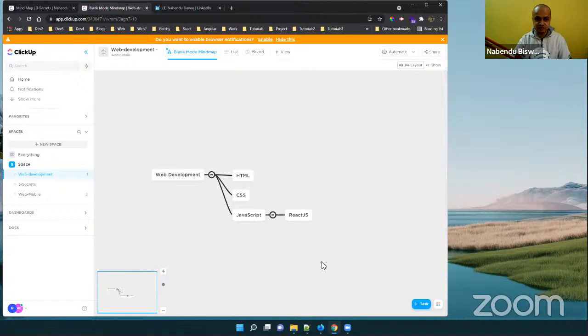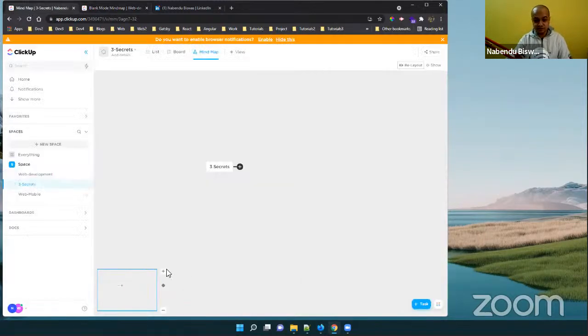React.js, these are the things which are required. But maybe a lot of you are just students who don't know anything and want to become a developer, or you're already working somewhere, because I take batches in which I teach people from some other domain to shift to web app development. For them, a lot of mindset and other things are involved. So we will look into the 3 secrets to get into web app development. Then I will start with HTML basics.